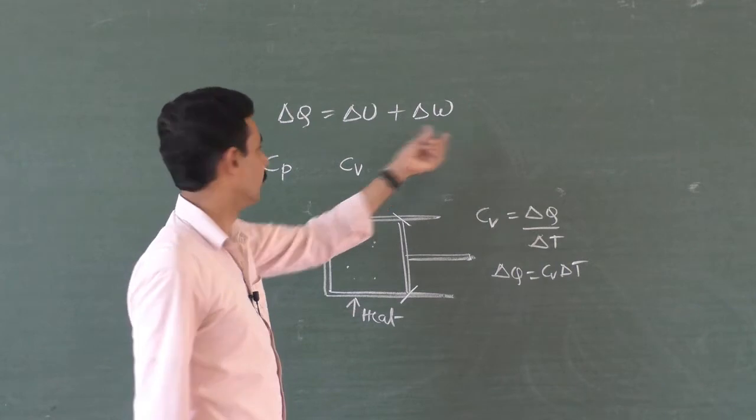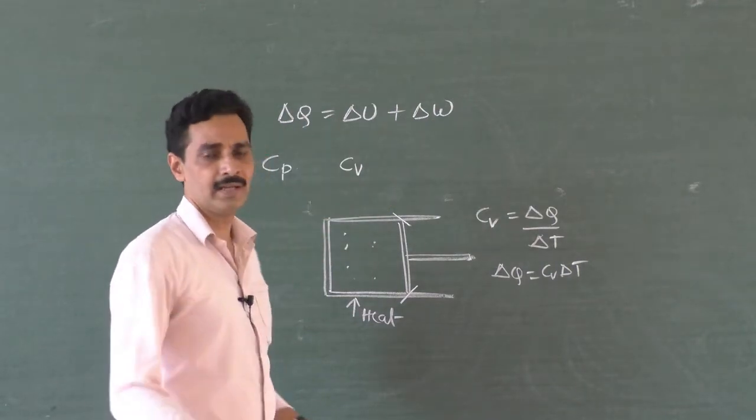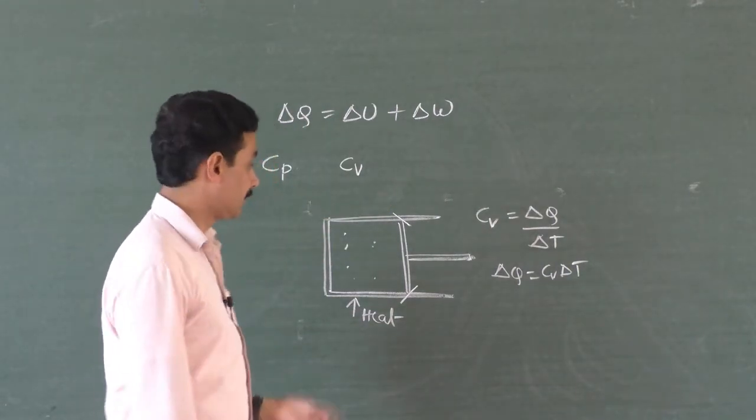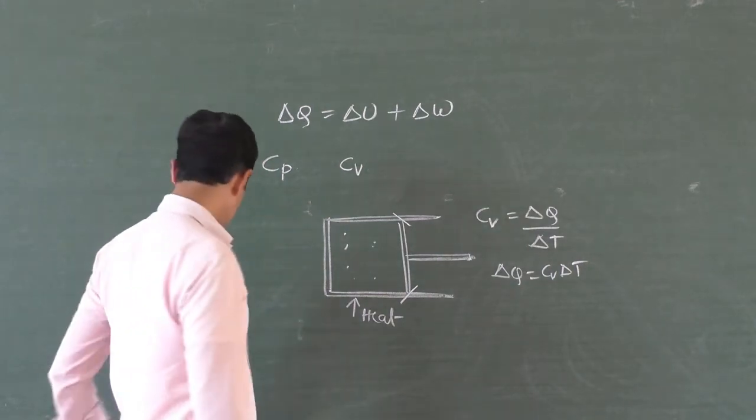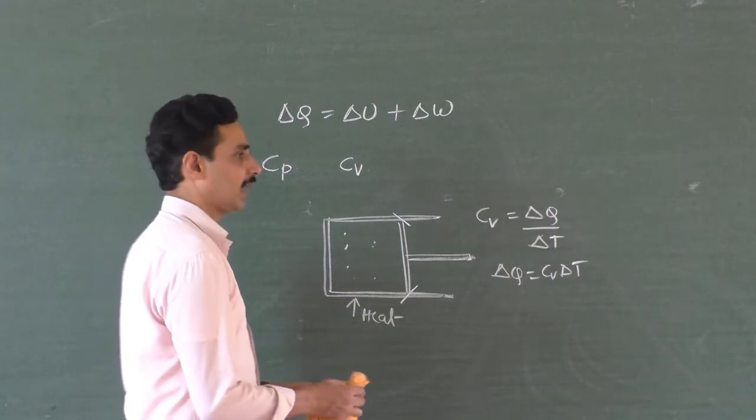Delta W is equal to 0. Delta Q is delta U only. Internal energy is increased. But when you keep the pressure constant, Cp, if you want to keep the pressure constant, you should allow the piston to move.